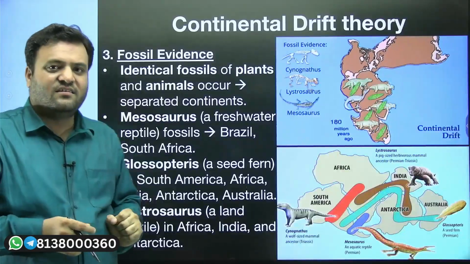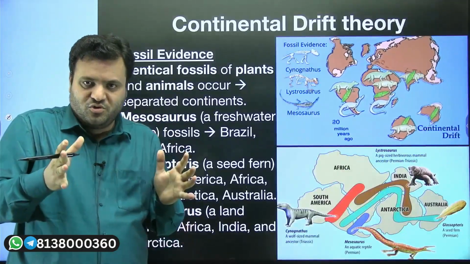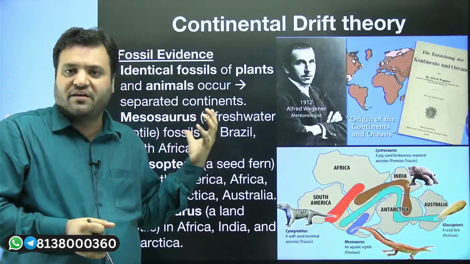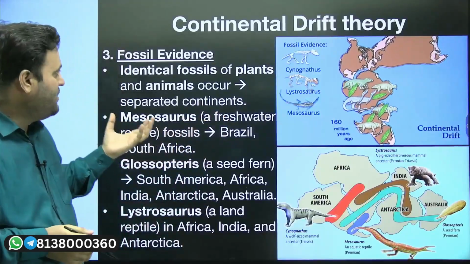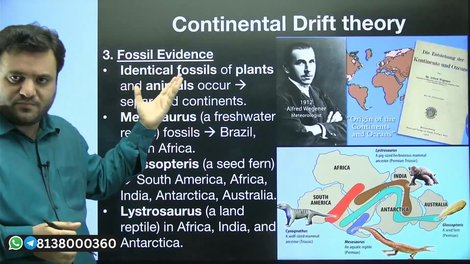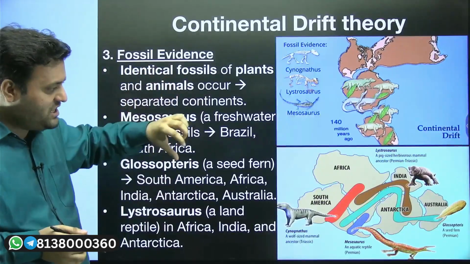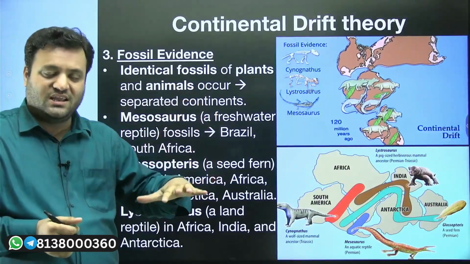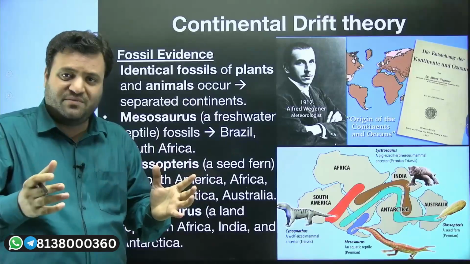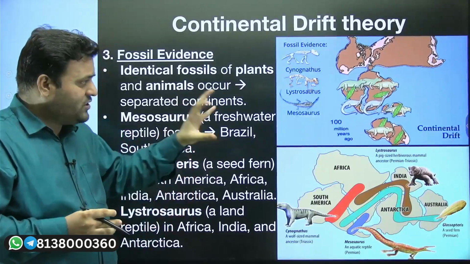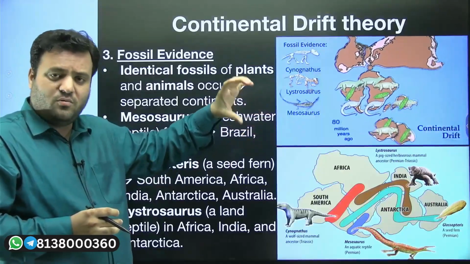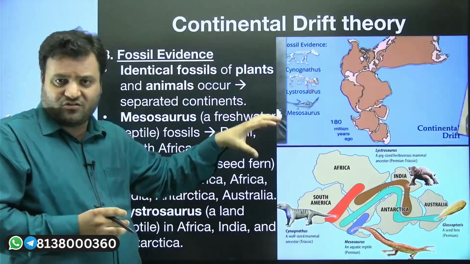Wegener stated, I have more evidence to support my theory. So the next evidence given by Wegener to support his theory was basically the fossil evidence. Wegener stated that if you see the modern day distribution of fossils, especially in crust or, let's say, sedimentary rocks, the same kind of fossils were found in other parts or other land masses.